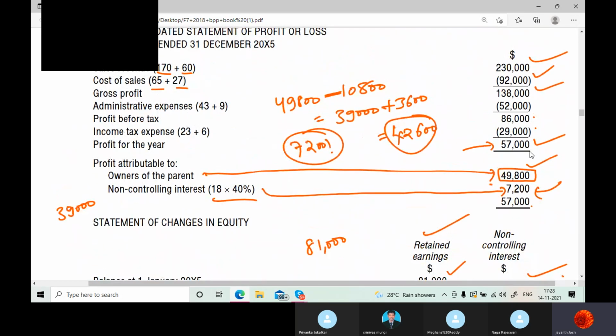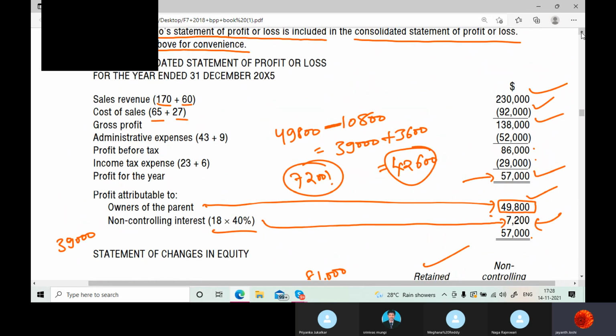So we took all the post acquisition figures now. The profit for the year is 57,000. The parent got 57,000.